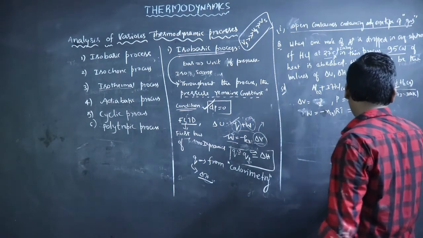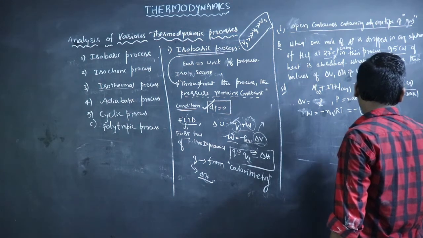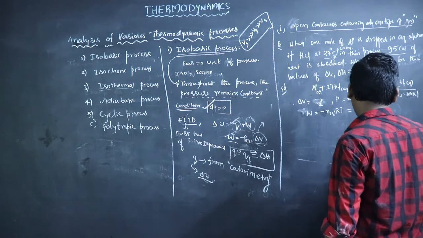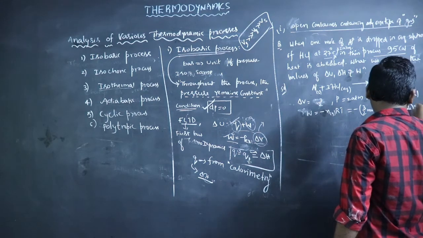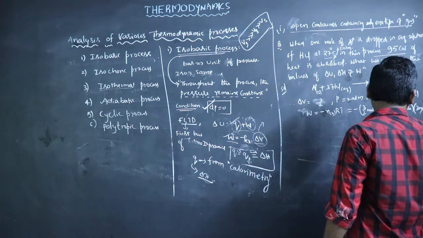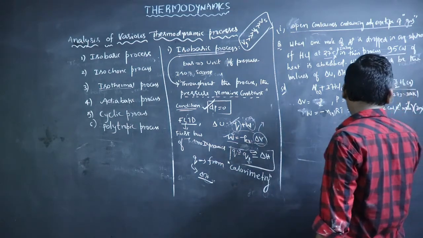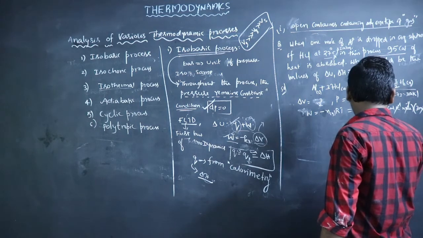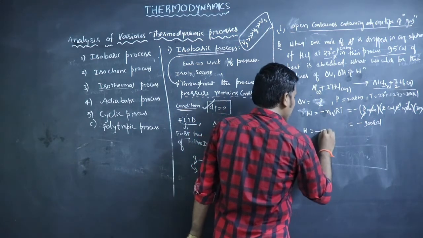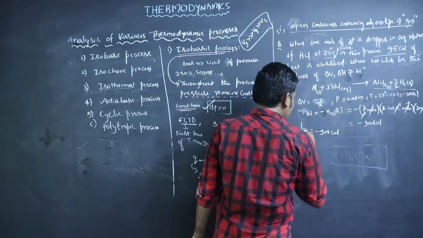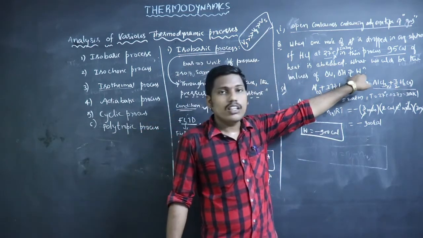So this is minus 3/2 moles and R value, 2 calories Kelvin inverse mole inverse, T value 300 Kelvin. So Kelvin inverse cancels, mole inverse cancels. Here 2 cancels. Minus 3 into 300, 900 calories. So what is the work done value? Work done value in this process is 900 calories. So already we calculated this work done value.